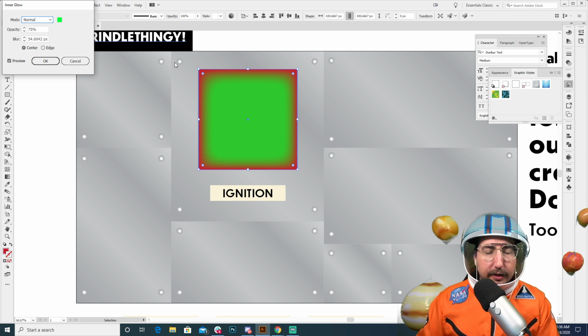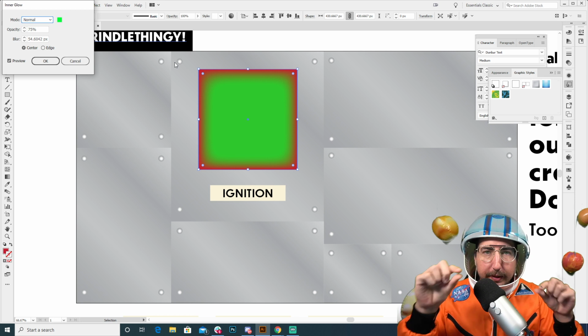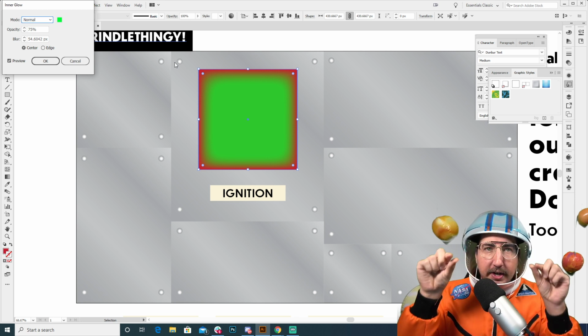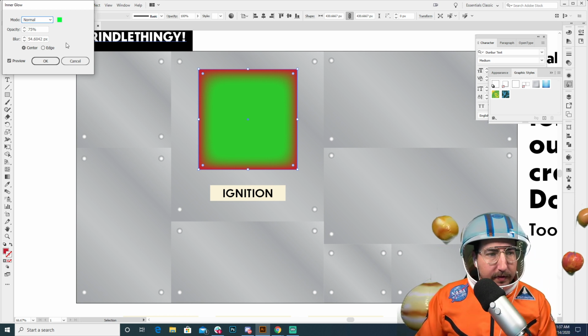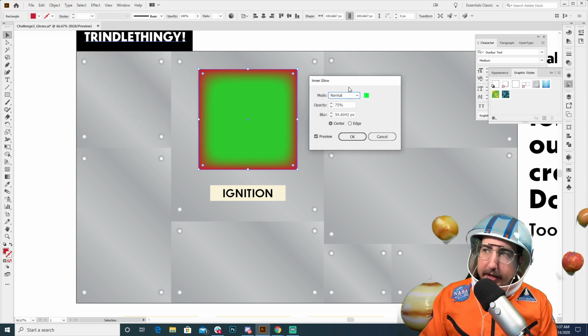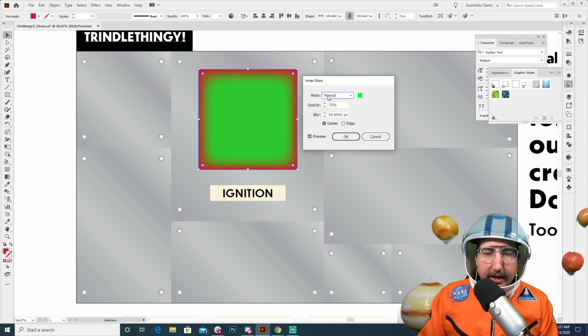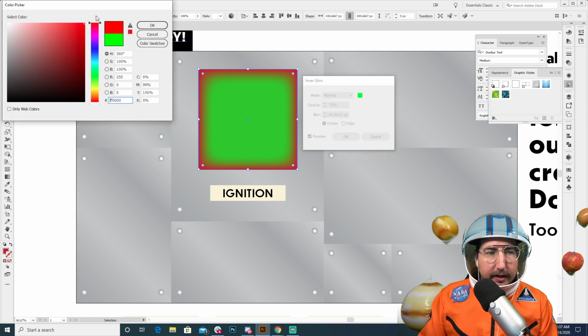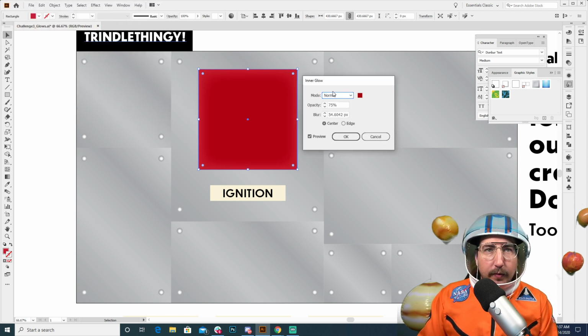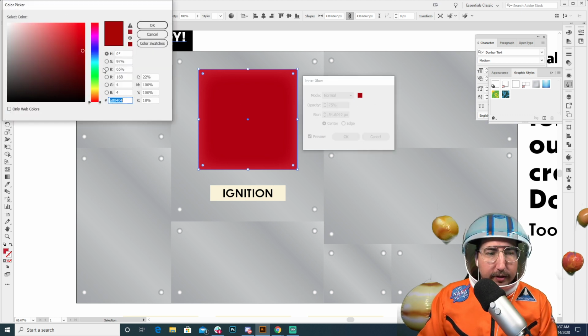And Inner Glow, if you think about a button, it has that little bit of a bright center and then a darker edge. So we're going to come up here into this panel where we have our options. And we are going to set this to a little bit of a darker red color. Now, there are two options that you need to pay attention to here. We can do the center, which means that this color, oops, I got a color that was too similar. Let's do dark maroon.